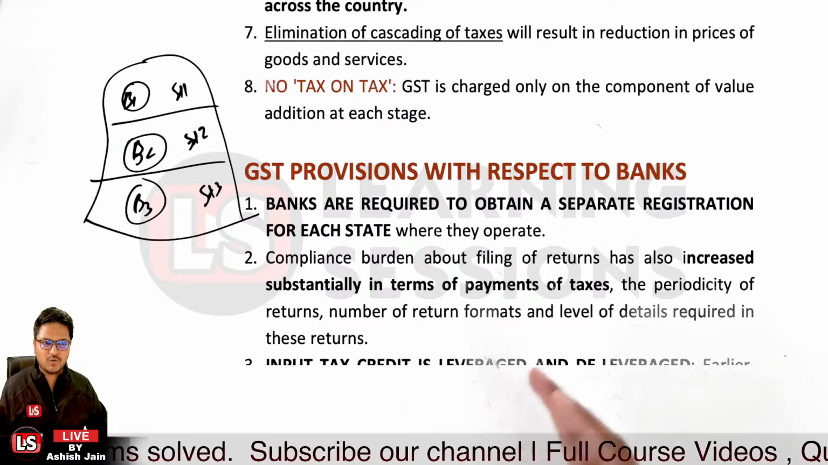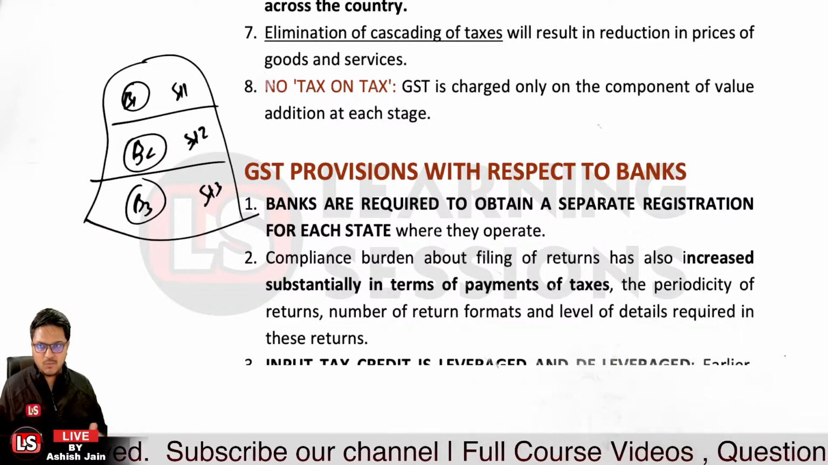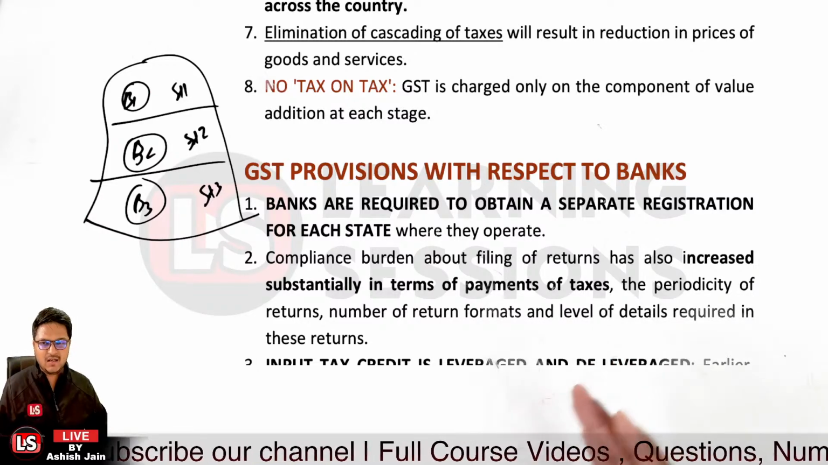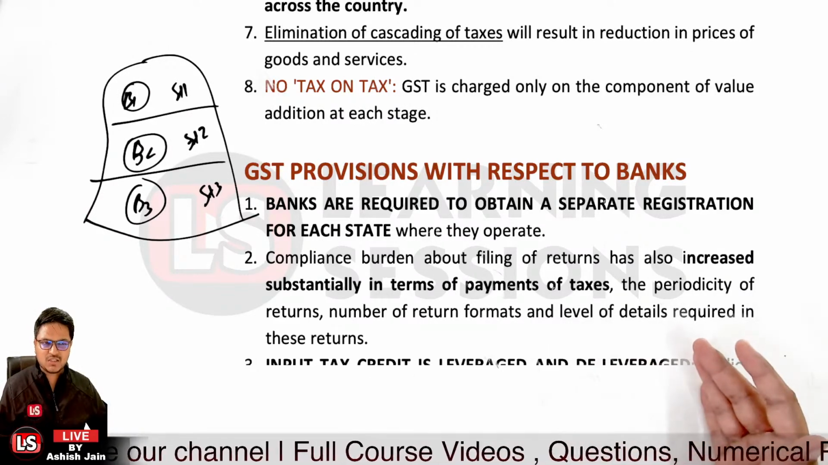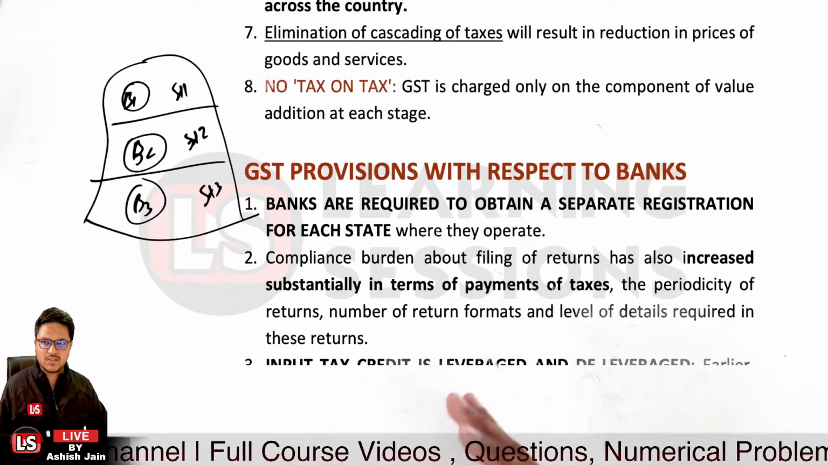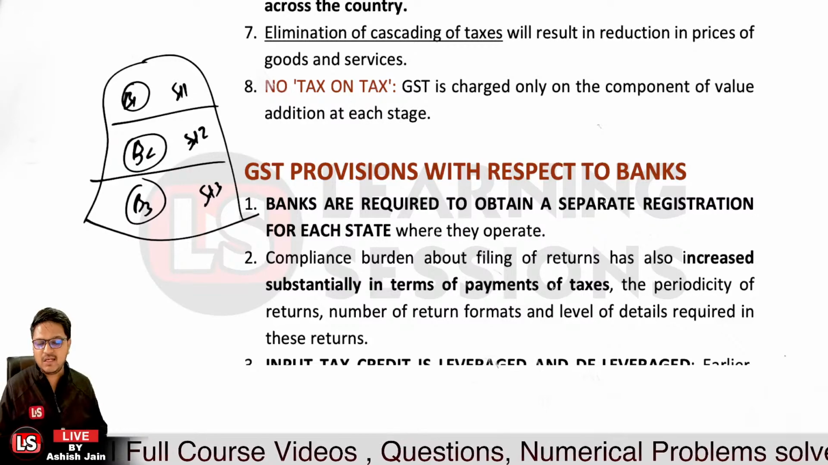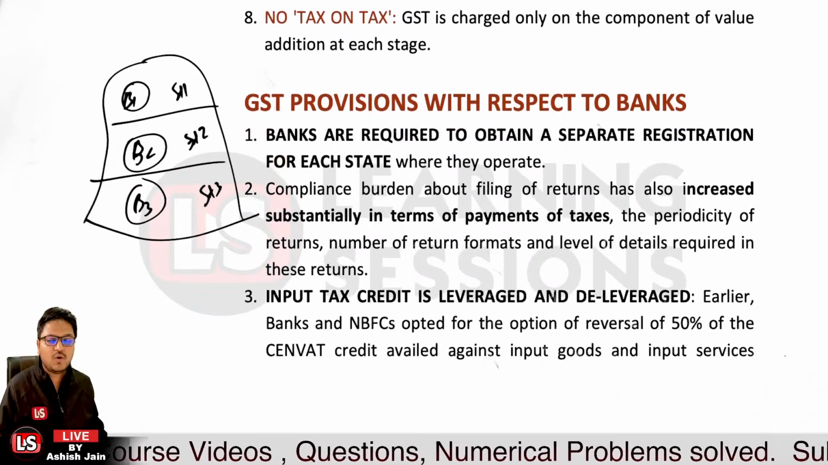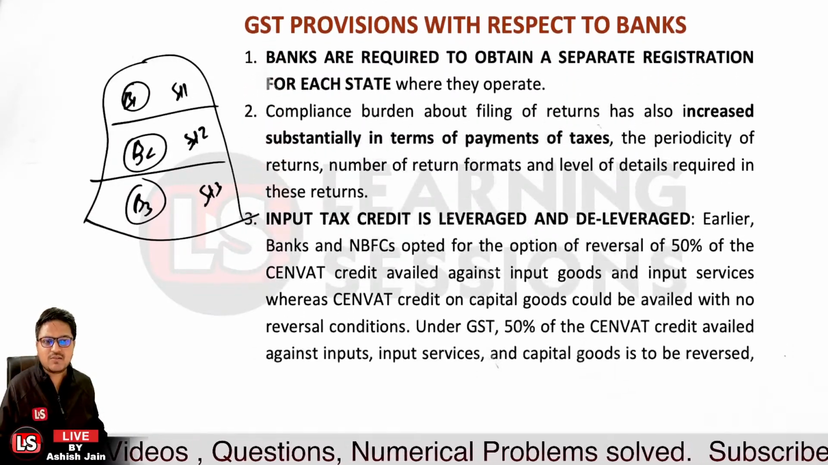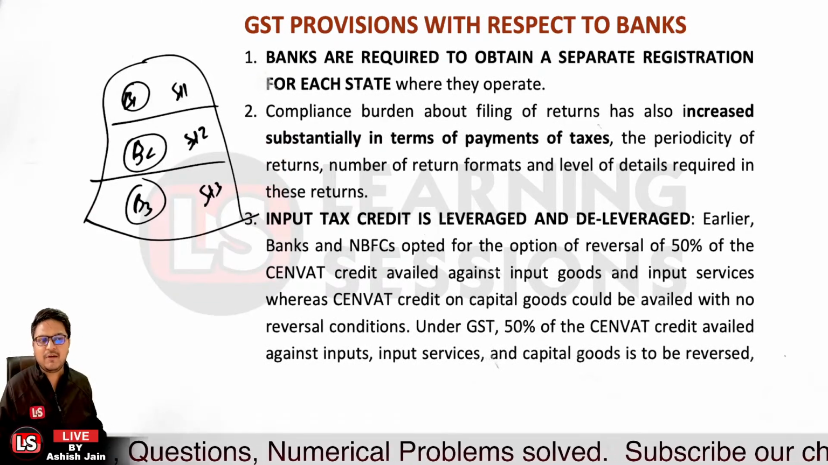More returns you have to file each and every time. More taxes are to be paid, and the number of return formats will change. So the level of data and the returns will increase, and definitely the complexity will increase in that particular manner. Okay, if we look at the third point, it's related to input tax credit being leveraged and deleveraged.